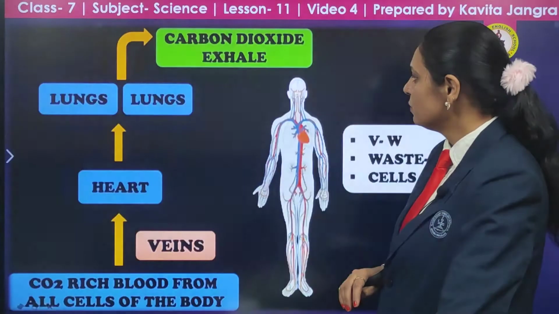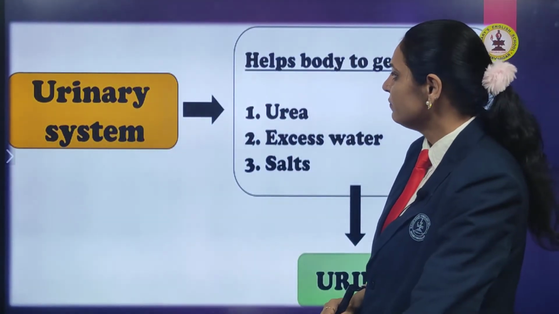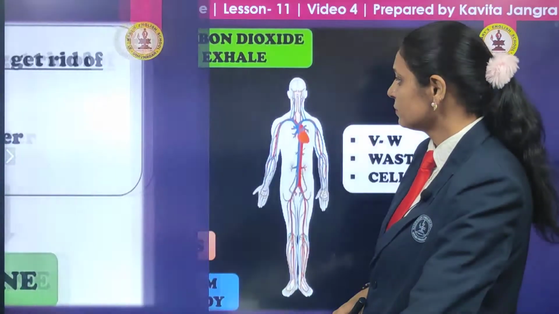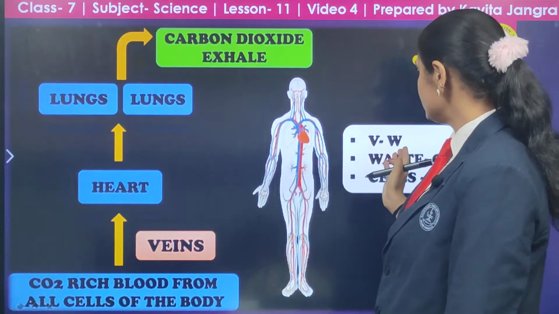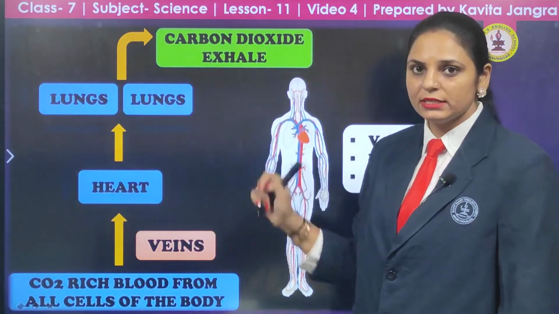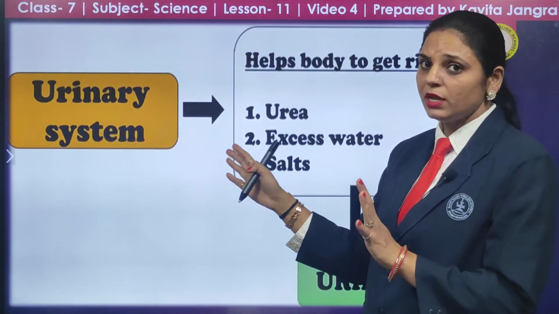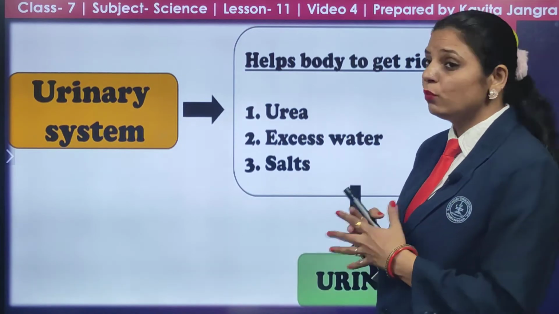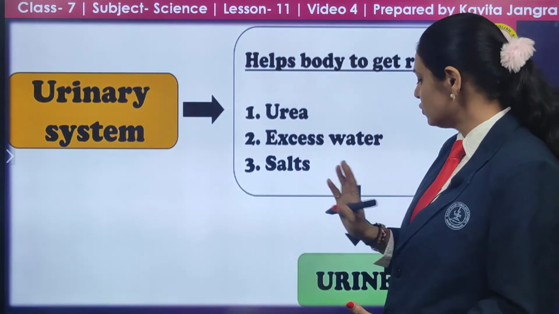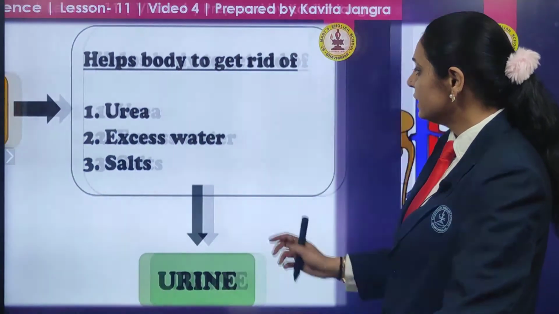Let's discuss it. Carbon dioxide, when we are exhaling, just have a look again. When we are exhaling carbon dioxide, what will happen at that time? Veins carry the waste to the heart, then to the lungs, and we exhale the carbon dioxide. Then the urinary system in our body helps the body get rid of what is extra, other than the carbon dioxide we have exhaled: urea, excess water and salt are excreted through the pathway, that is, by the kidney through the urine, and there is the urinary system.